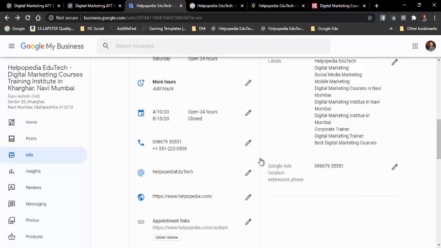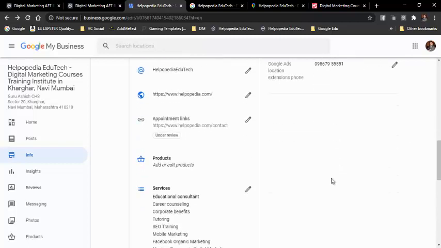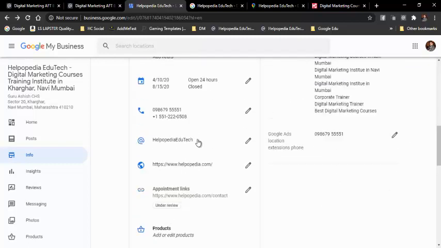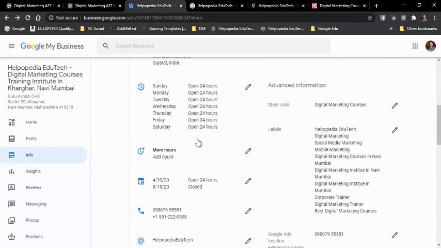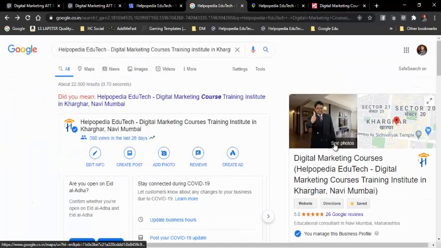So this is the second module that we will be doing next to next, which I just mentioned. So that is it. These are the basic information which will not take you more than 10-15 minutes to fill up. And then you get a postcard, you get a verification code inside the postcard, and then you add that code and verify it over here, and then your listing is live like this on Google.